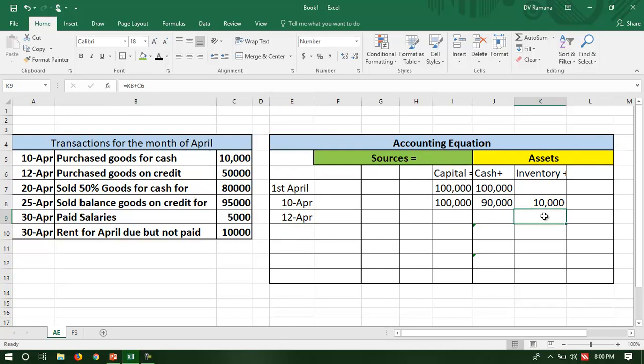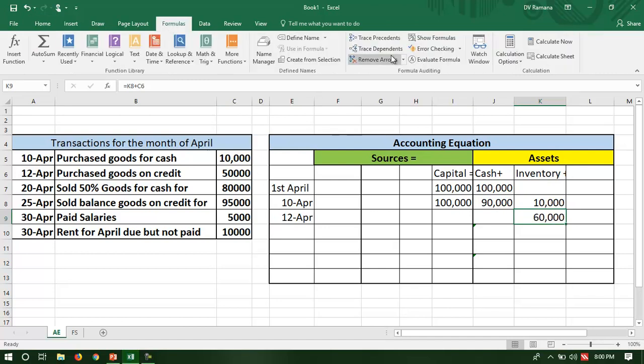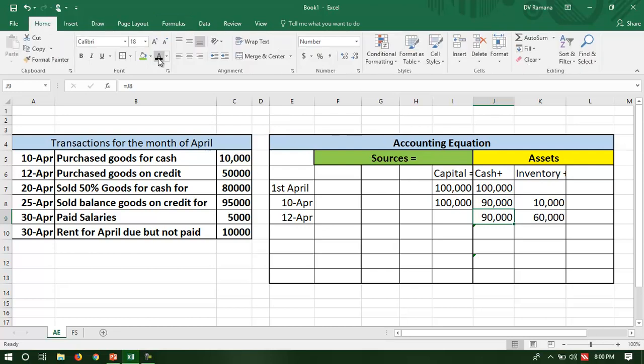But what happens because of the accrual concept? The goods increase from 10,000 to 60,000. But did you pay money for that? No. Because you have not paid anything, there is no change in cash. Is there any change in capital? No change in capital. But how did you acquire this inventory?